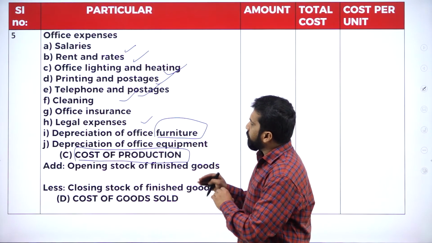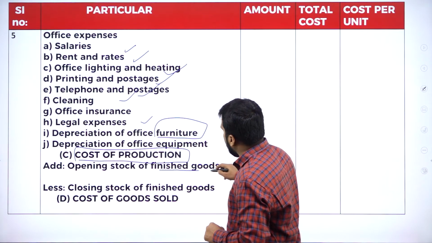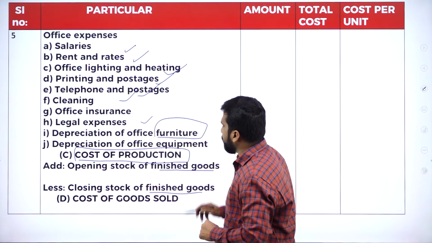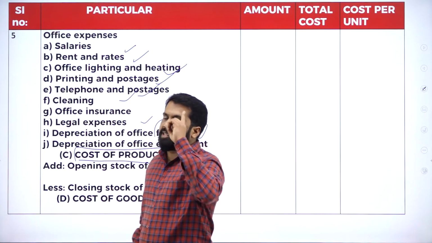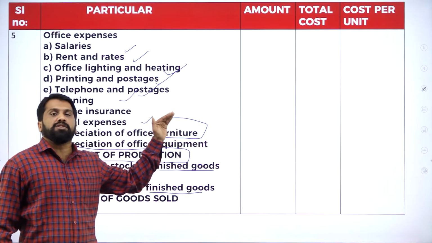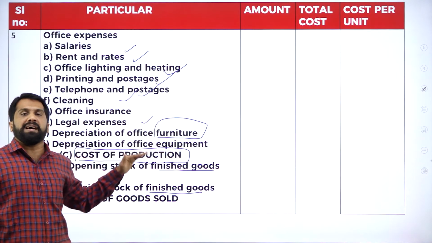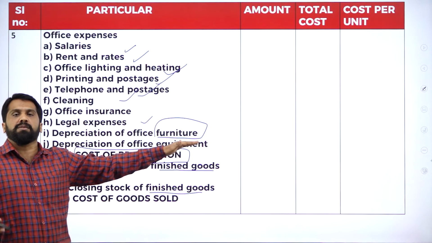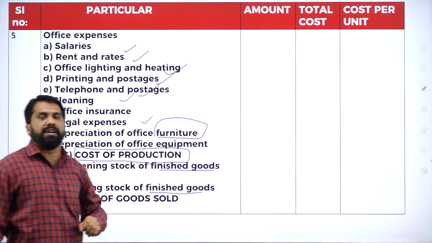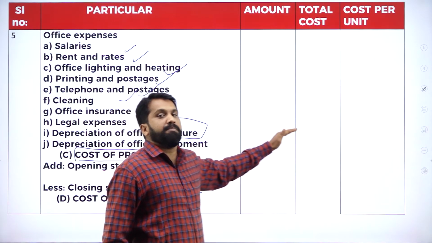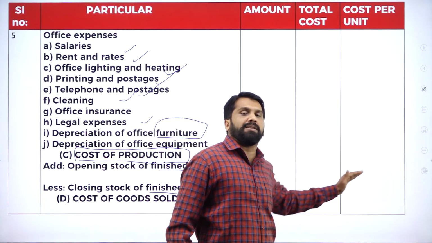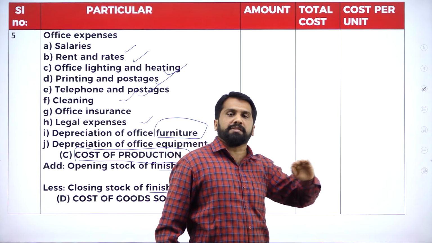Then, once you're done with this, opening stock of finished goods less closing stock of finished goods. In the first format, opening stock of raw material add minus closing stock of raw material. In the second chart, opening stock of work in progress add minus closing stock of work in progress. Done.